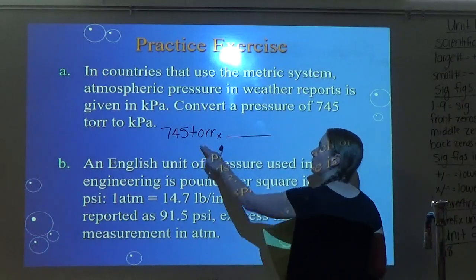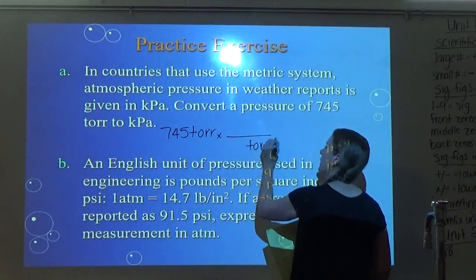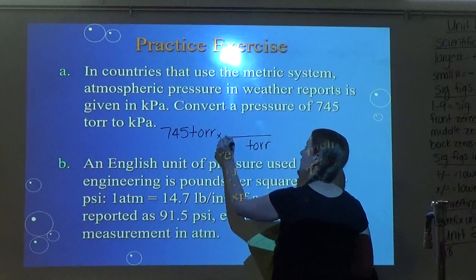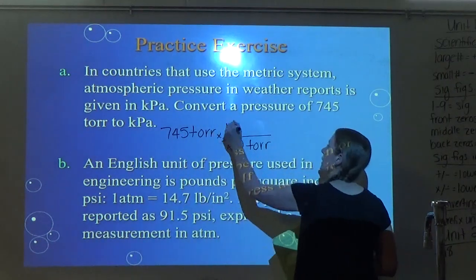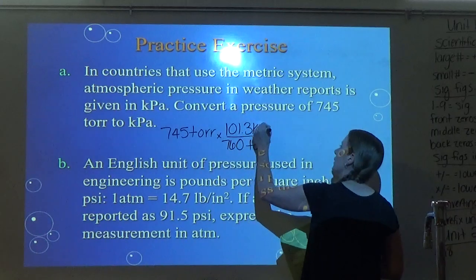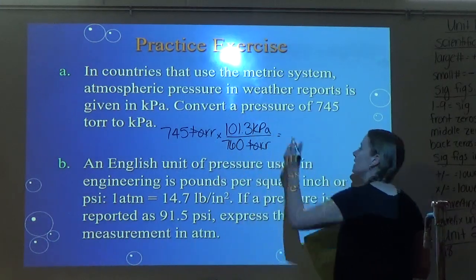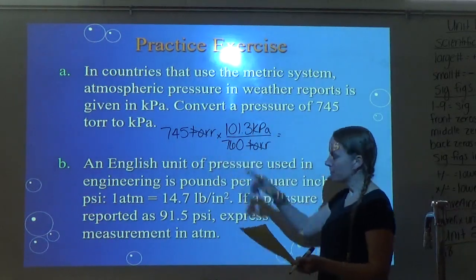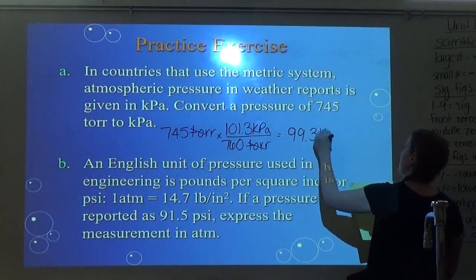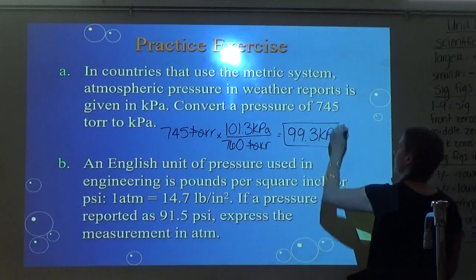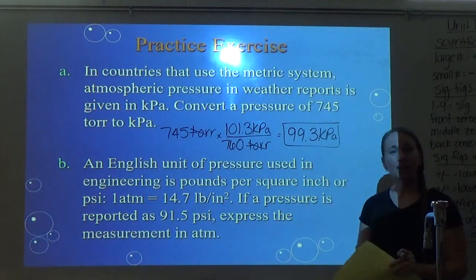And so, of course, golden rule says torr has to go on bottom. And so how many? Well, from our conversion factor it's 760. And we're trying to get to kPa. So on our conversion factor it's 101.3 kPa. So my torr cancel. So I multiply the top, divide the bottom, and for this one I got 99.3 kPa. Just like that. Alright, so hopefully y'all got that one right.